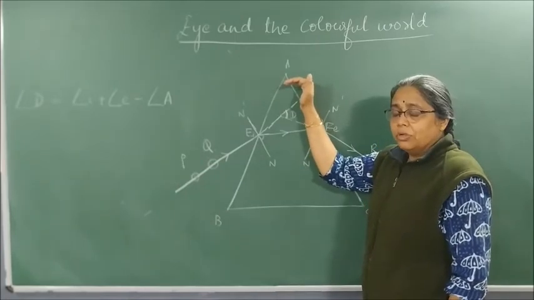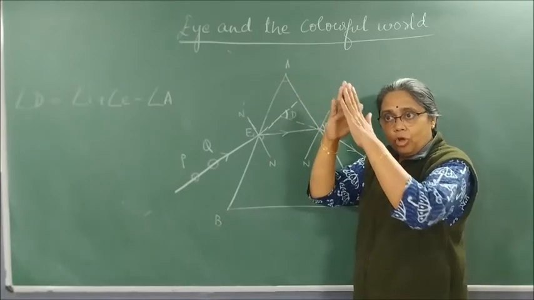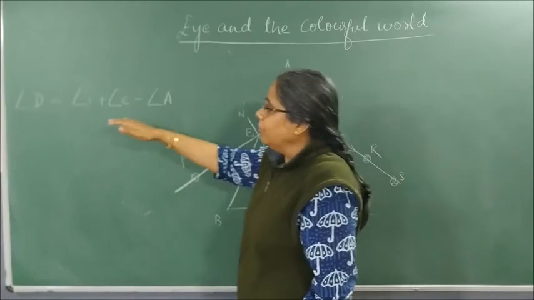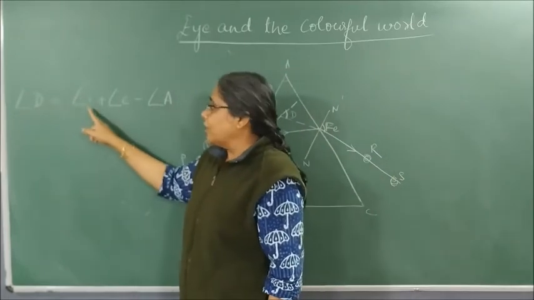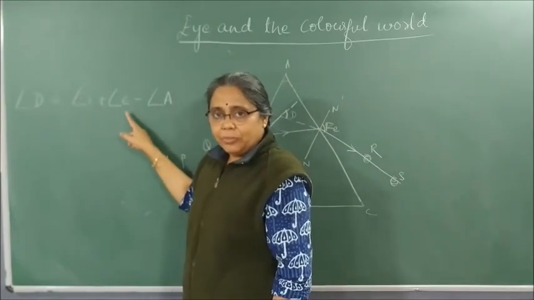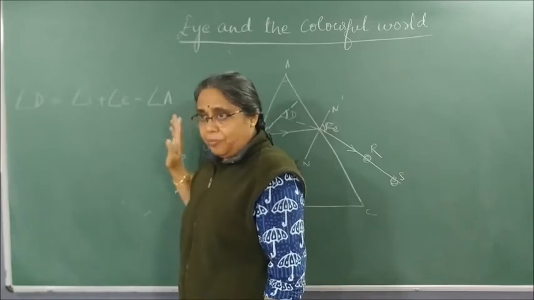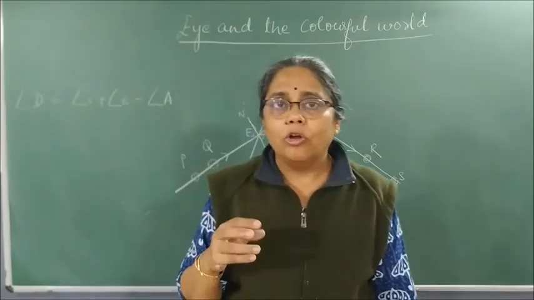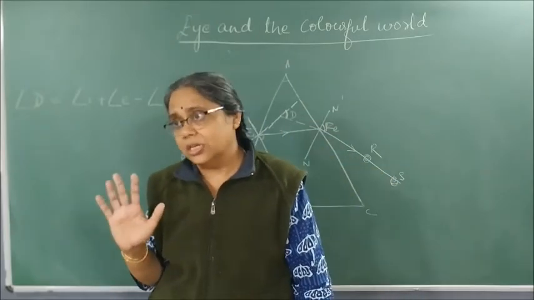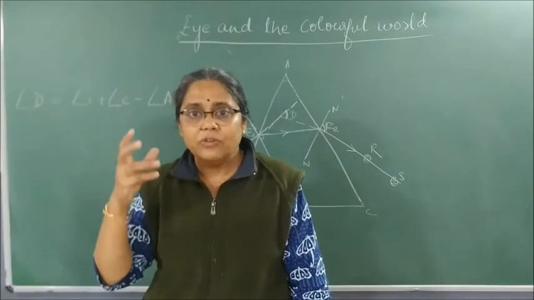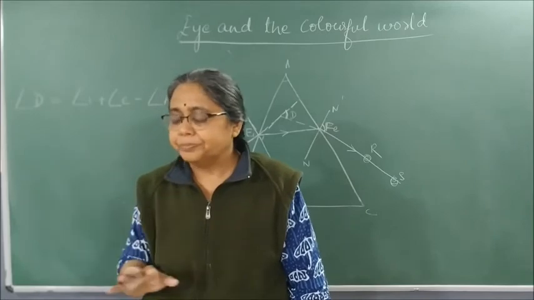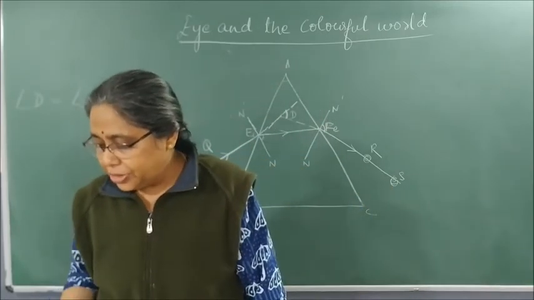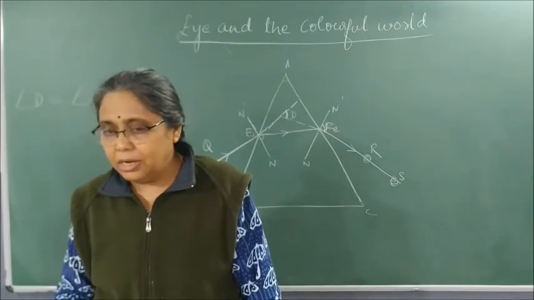So this is dependent on the angle of prism, on the thickness of the prism. How do you find it out? Angle of deviation is equal to angle of incidence plus angle of emergence minus angle of prism. Most of the time the prisms we use in the lab have an angle of prism of 60 degrees because we generally use an equilateral prism. Clear till here? Now write the heading: dispersion of light by a glass prism.